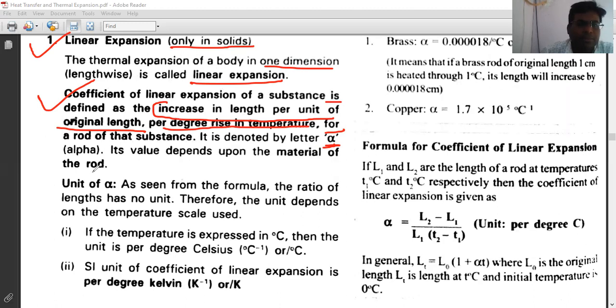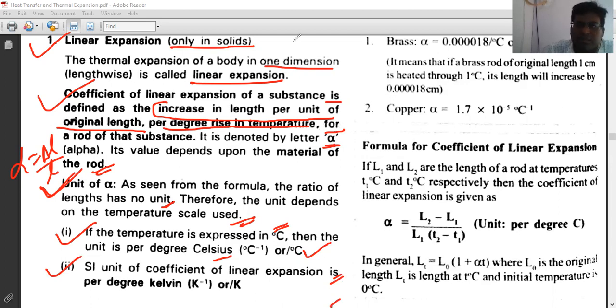It depends on the material of the rod. As seen from the formula, alpha is the change in length upon original length. It is a ratio, so it doesn't have any units of its own. The unit depends on the temperature scale only. If the temperature is expressed in degrees Celsius, then the unit will be per degree Celsius, that is, 1 upon degree Celsius. The SI unit of the coefficient of linear expansion will be per Kelvin. So write these two points, then I will explain the next one.